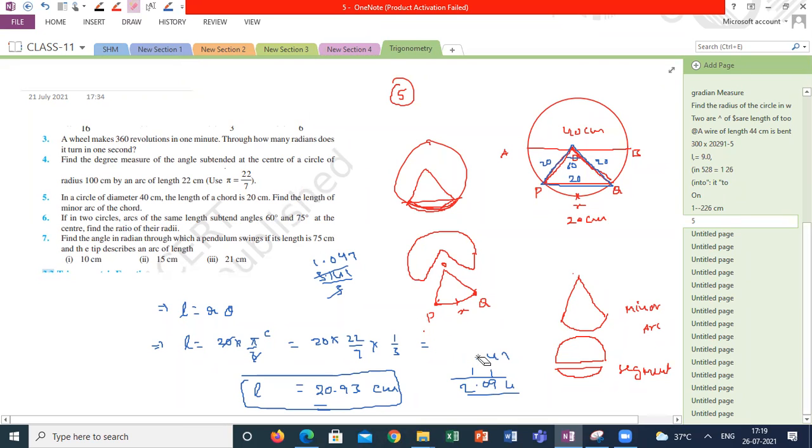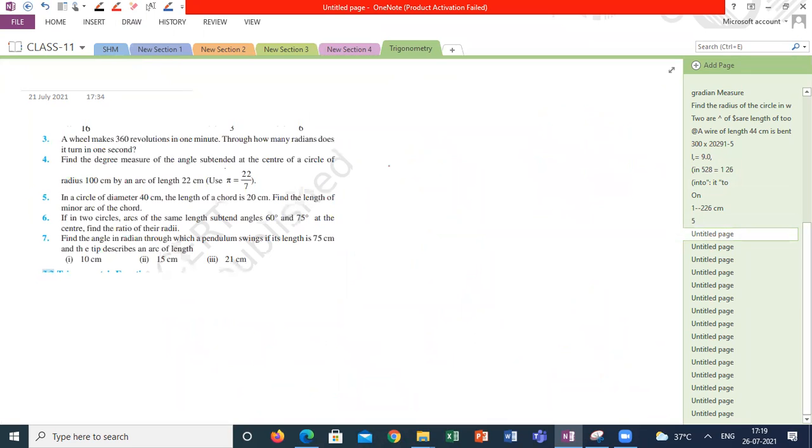Remember the next question, guys. Sixth question. If in two circles arcs have the same length, there is one arc OAXB subtending an angle of 60 degrees and whose radius is R1.